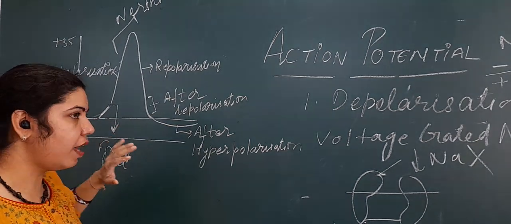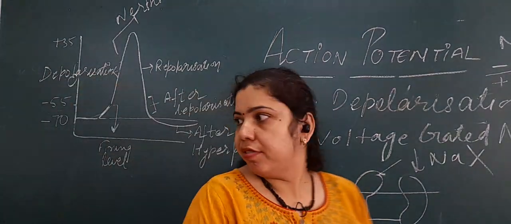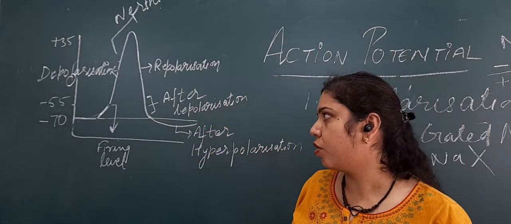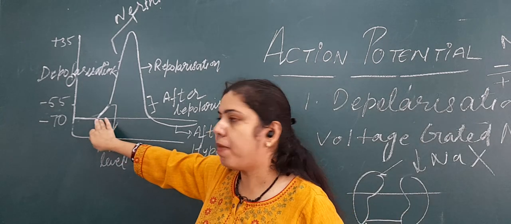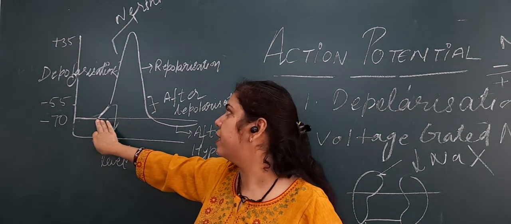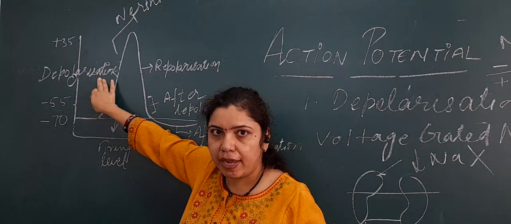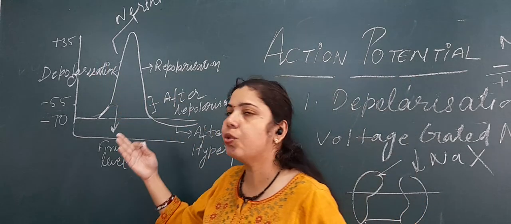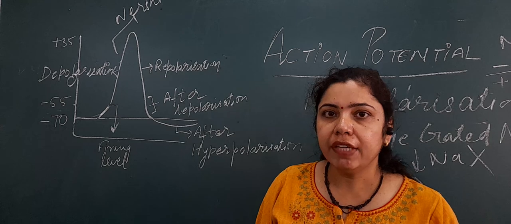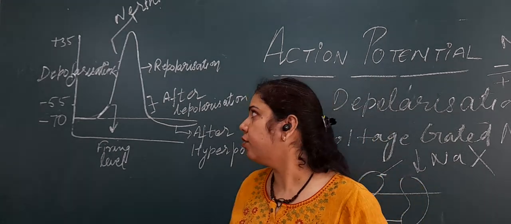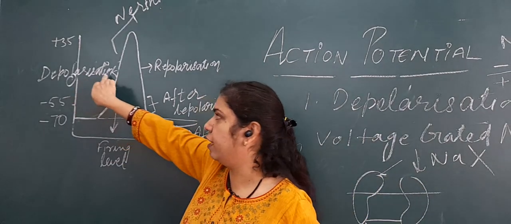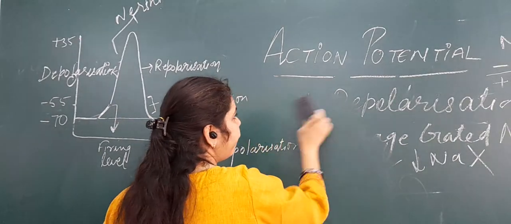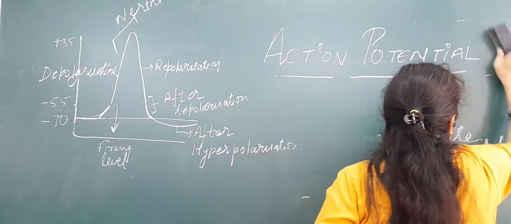So this was the second phase. First was the resting state, minus 70. On application of a stimulus, the potential and polarity of the membrane change. It will become positive inside and negative outside due to the entry of a positive ion, or opening of the voltage gated sodium channel. That is called depolarization. Now the third phase of an action potential is